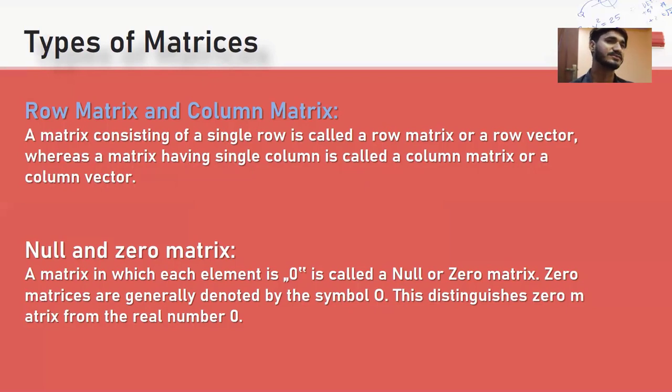Null and zero matrix. A matrix in which each element is zero is called a null or zero matrix. Zero matrices are generally denoted by the symbol zero. This distinguishes the zero matrix from the real number 0.